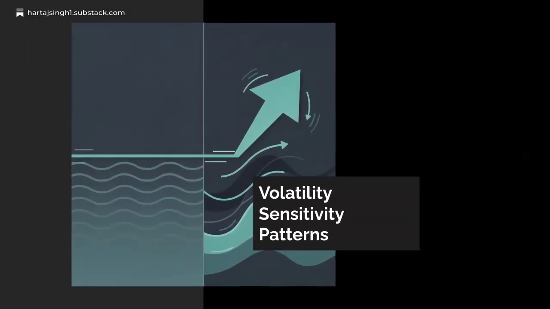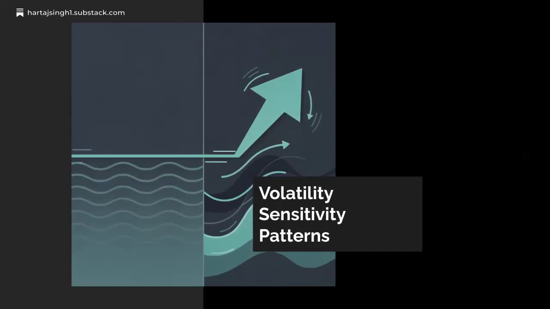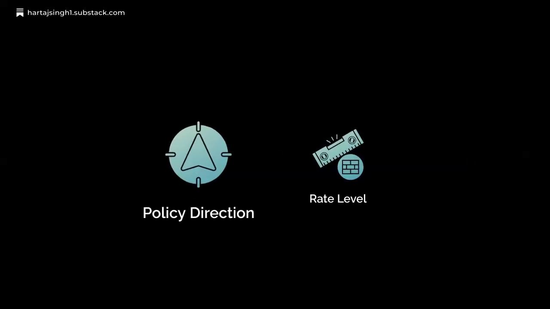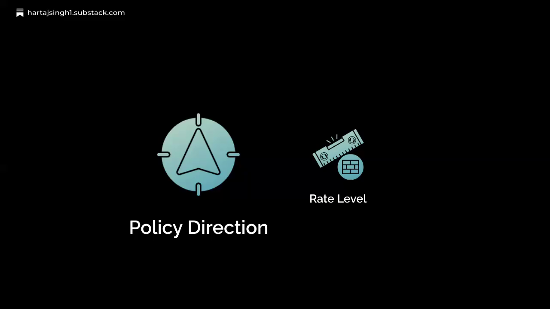This chart overlays Fed rates, XBI volatility, and XBI price from 2006 to 2025. Notice how price peaks come before volatility spikes, and volatility drops during rate plateaus while prices stay flat until liquidity returns. Volatility doesn't react to where rates are, it reacts to where they're going. Policy direction matters more than the rate level itself.